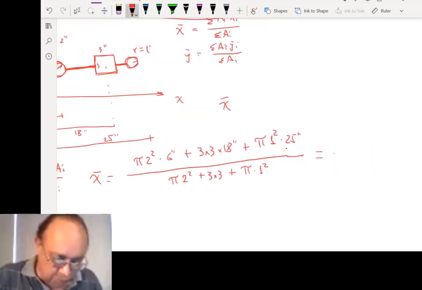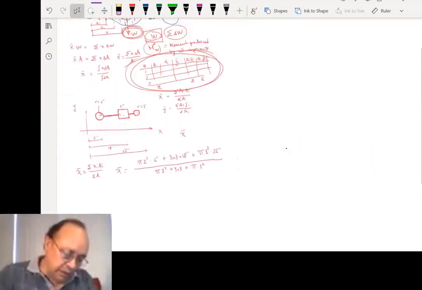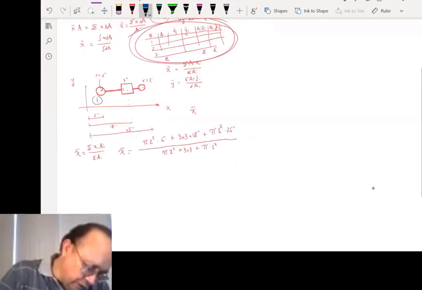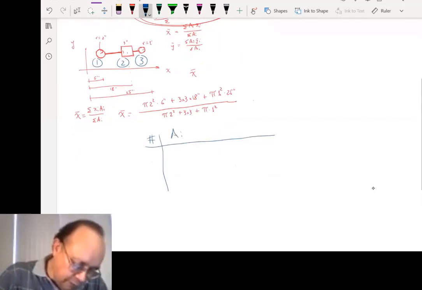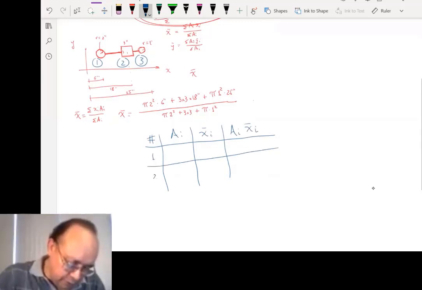Or we can do the same table that we did last time. This is area 1, this is area 2, this is area 3. So you do number, i. I'm going to do only x bar, not x and y, just x bar. A sub i, x bar sub i. Area 1, area 2, area 3.